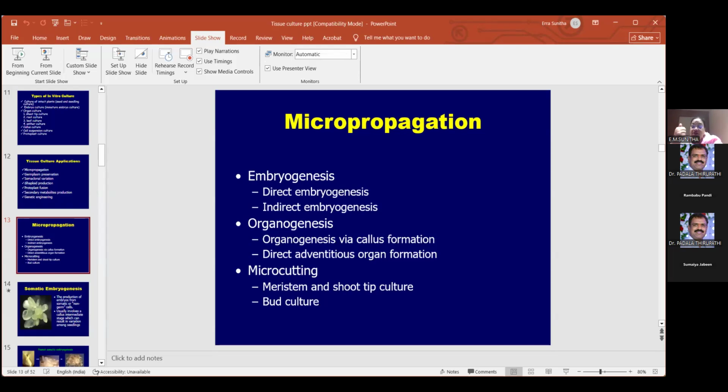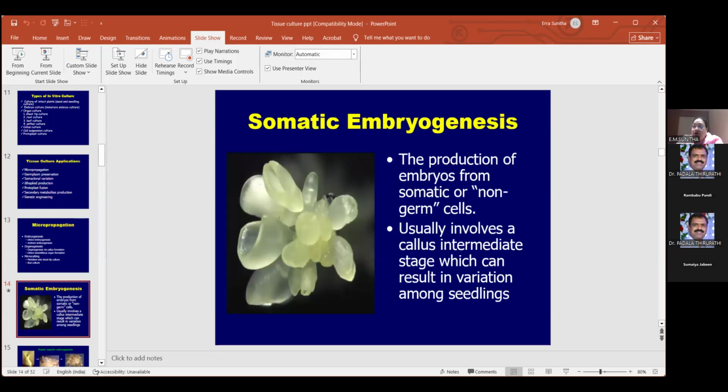So you have meristems and shoot tips or bud cultures, and then the micro cutting stage too you can put in the culture media, and you will be getting a lot of plants. So first we will see embryogenesis. I told you embryogenesis, so the first one is the